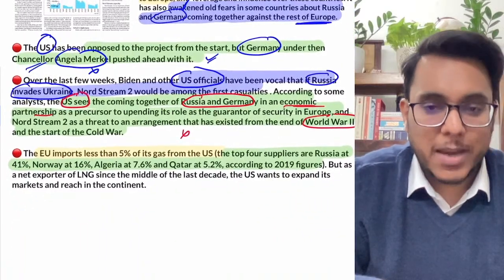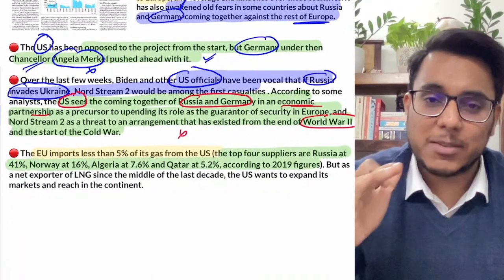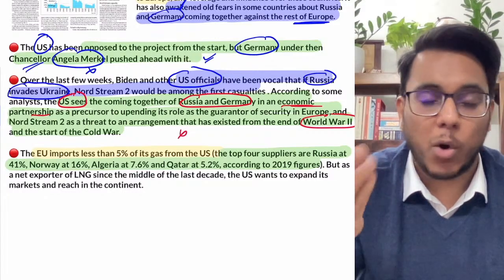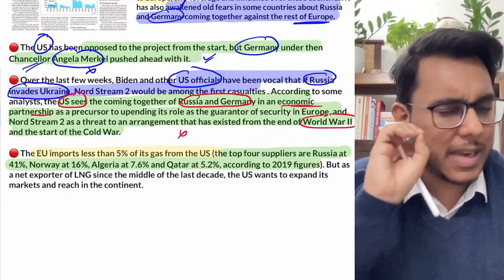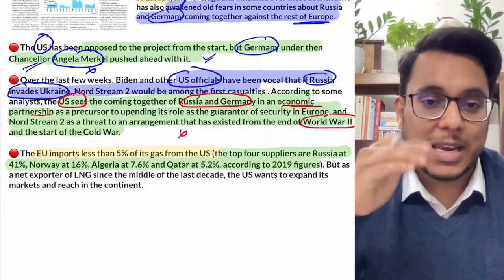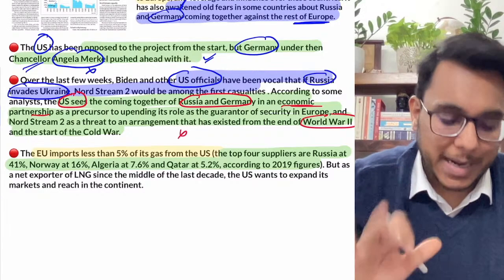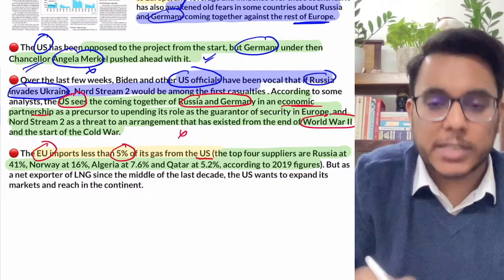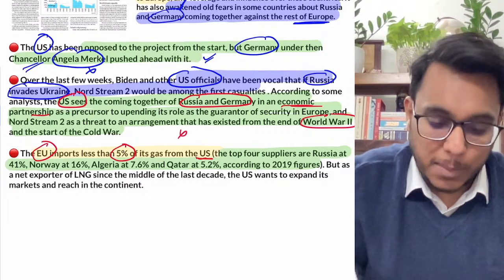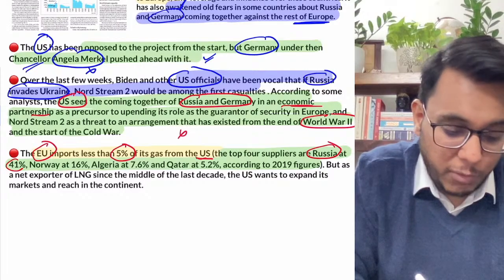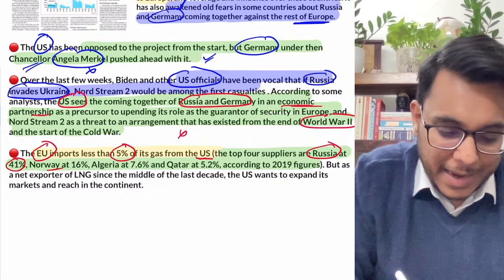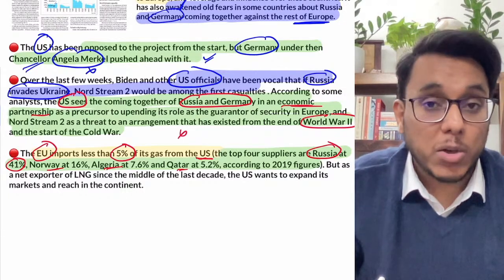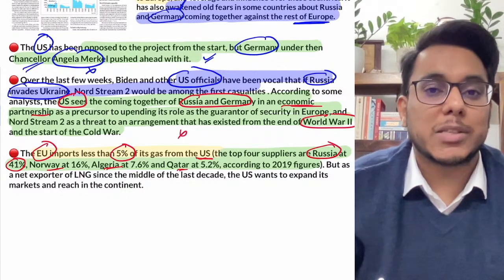The second thing is that, guys, many commentators have said that there is only one interest of the USA, that is gas. See, it is said that the US is always driven by two things in the world, oil and gas. Now you understand this particular thing. First of all, see the data. Now the European Union imports right now less than 5% of its gas from the USA. The majority of suppliers is Russia, fine, around 41%. Then Norway is there, Algeria is there, Qatar is there. The USA is a very small provider. So because of that, dependence on the USA is less.